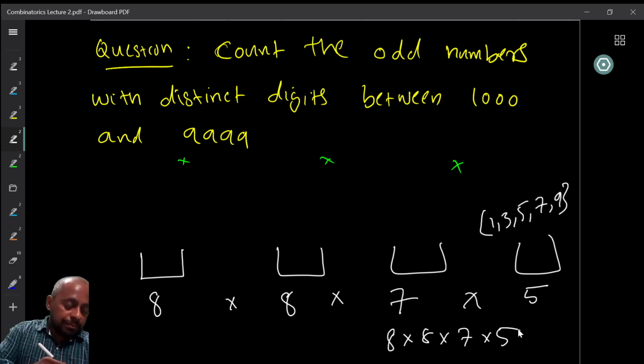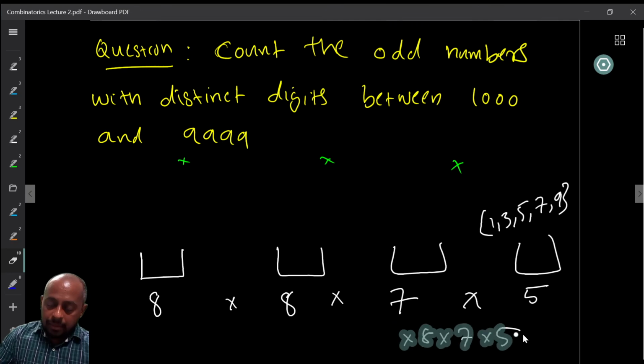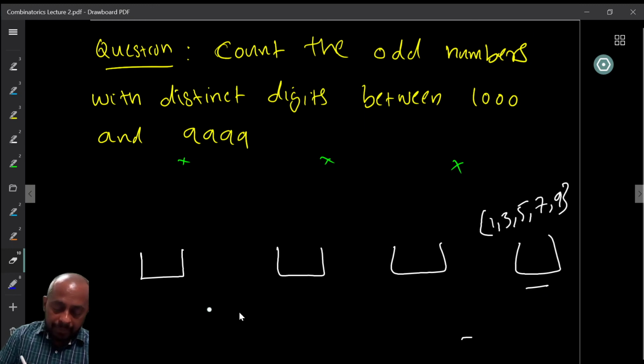Now, you might have noticed that I counted in a very special order. I counted the choices for the last digit first, then for the first digit, then for the second and third digits. Now, the question is, can we do it in another order? Of course, you may be able to do it in another order, but again, you have to be very, very careful.